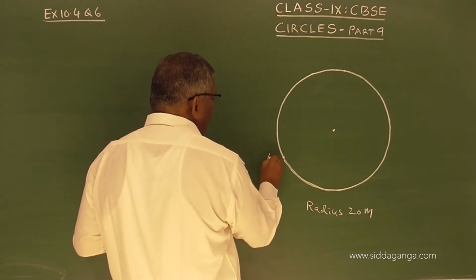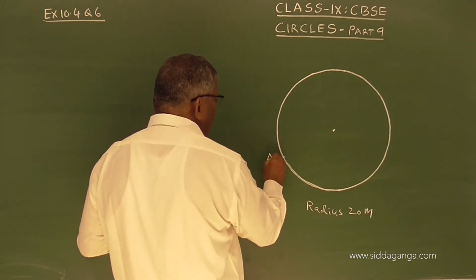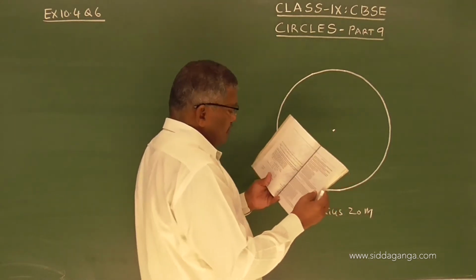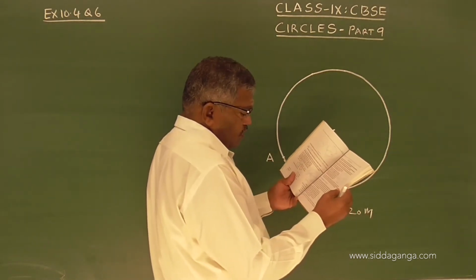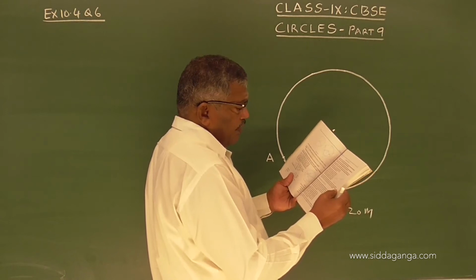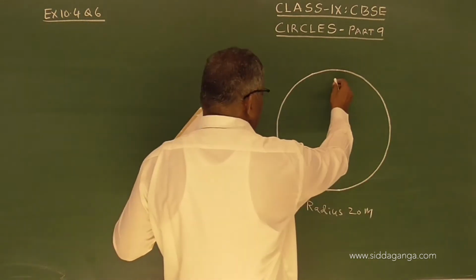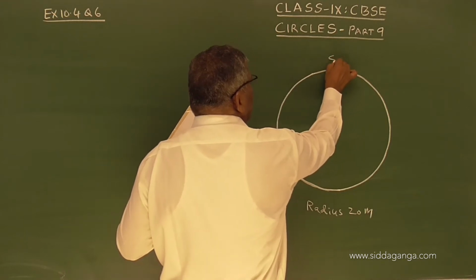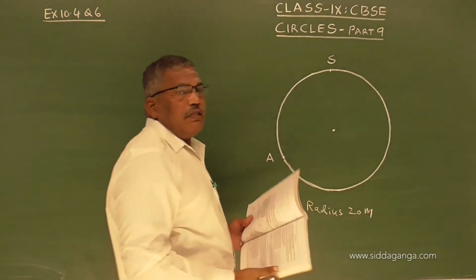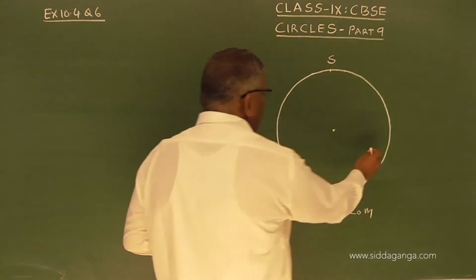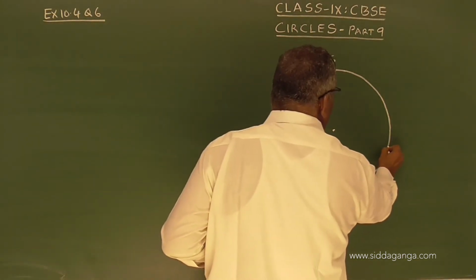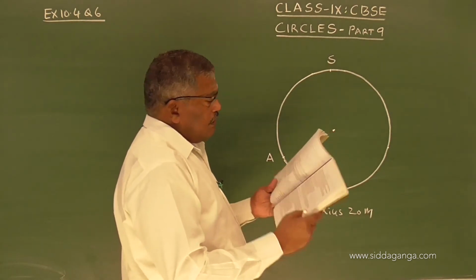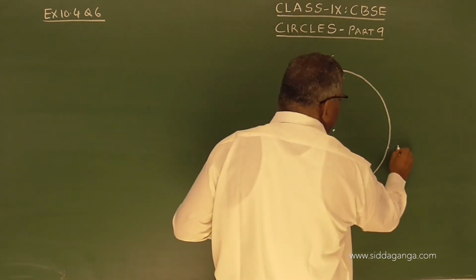Let A be the position where Ankur is sitting, let S be the place where Syed is sitting, and let this be the third position, that is Mr. David.